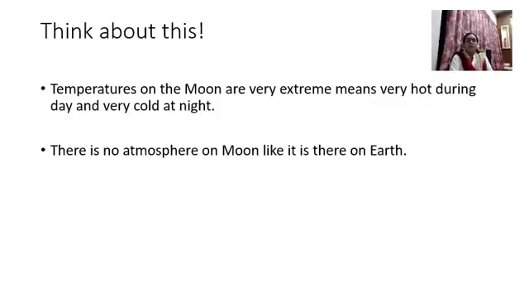Think about this. Temperatures on the moon are very extreme, means very hot during day and very cold at night. Can you tell me the reason? Yes, because there is no atmosphere. Because there is no atmosphere, the temperature cannot be controlled. That's why the temperature is very extreme.